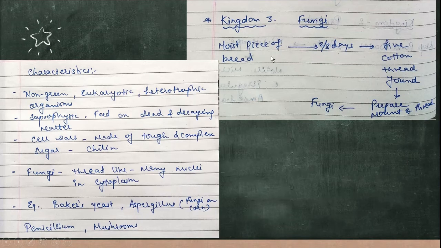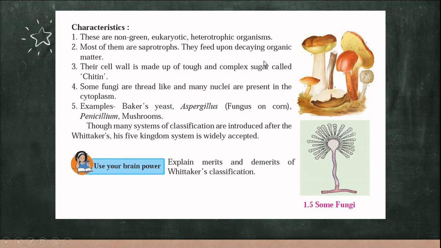Now see, the characteristics of fungi, that is, these are non-green eukaryotic heterotrophic organisms. Eukaryotic means where they will be having all the cell organelles enclosed in the membrane, well defined nucleus and the advanced type of cell.